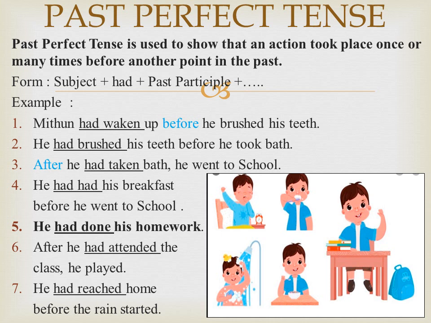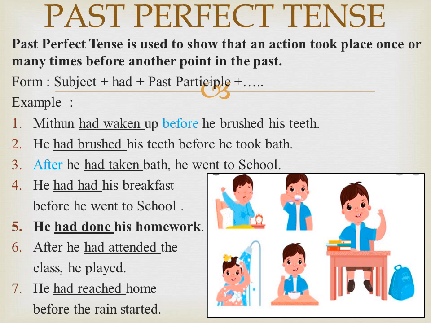Dear students, shall we start learning? What is past perfect tense? Past perfect tense is used to show that an action took place once or many times before another point in the past. The structure is subject plus had plus past participle plus object or adverbial clause.